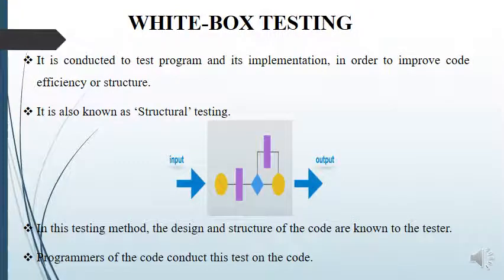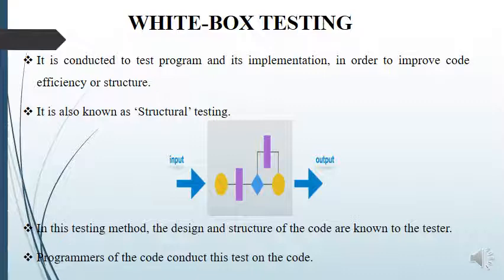Next, white box testing. It is conducted to test the program and its implementation in order to improve code efficiency or structure. It is also known as structural testing. In this testing method, the design and the structure of the code are known to the tester. The programmer of the code conducts this test on the code.